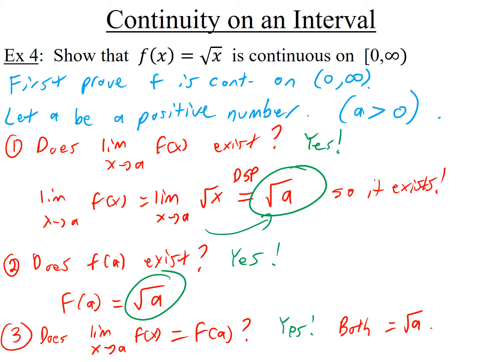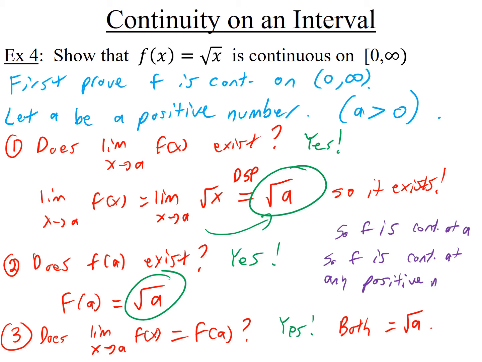So what's the conclusion? I'll write it here in purple. So f is continuous at a. I'm talking about fully continuous. And so this means f is continuous at any positive number.